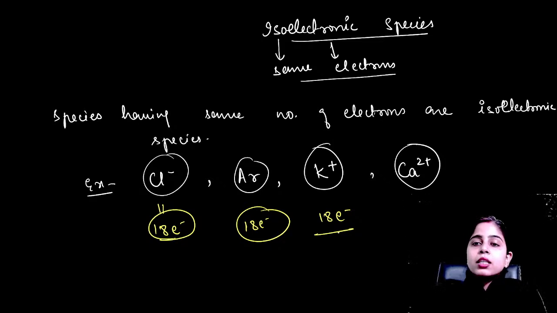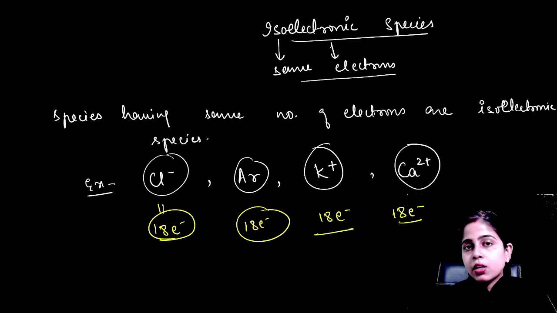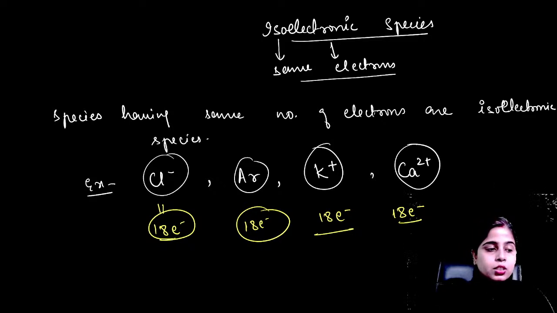Now if we talk about Ca2 plus, that is calcium. Calcium originally had 20 electrons. It has lost its 2 electrons, so that's why it is acquiring a charge of 2 plus. So again it will have 18 electrons. You can see all these species, whether charged or uncharged, contain same number of electrons. So these species will be your isoelectronic species.